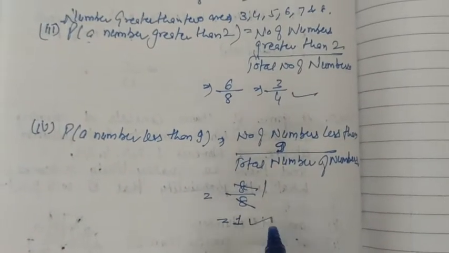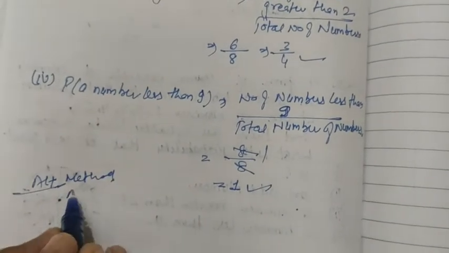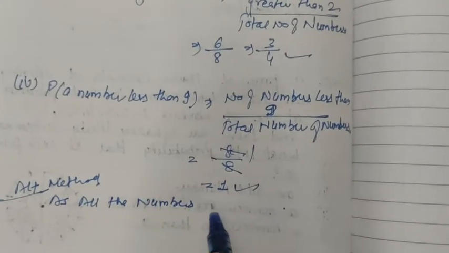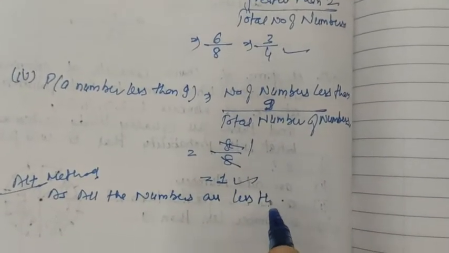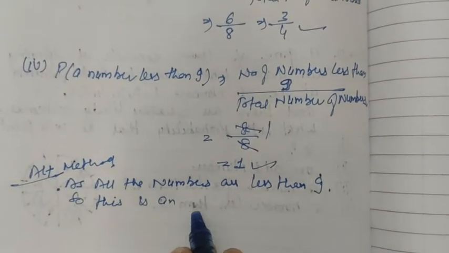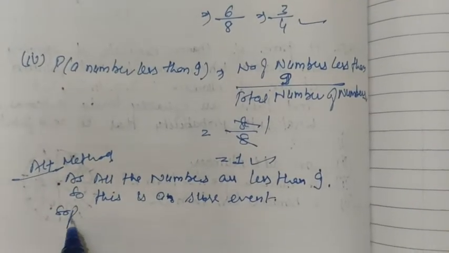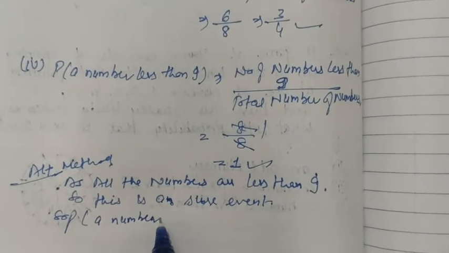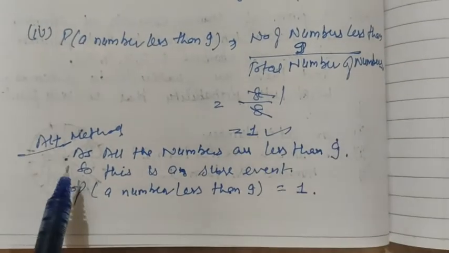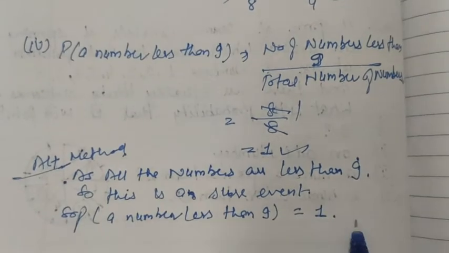So this is 1. Or, as an alternate method, we can say directly that as all the numbers are less than 9, this is a sure event. So the probability of a number less than 9 would be 1. We can do this directly as the fourth part, or we can do it by the other method. So we have two methods. This is all about question number 12.